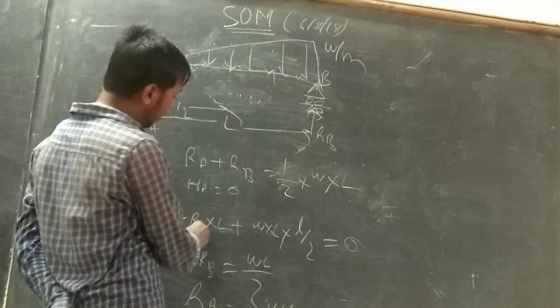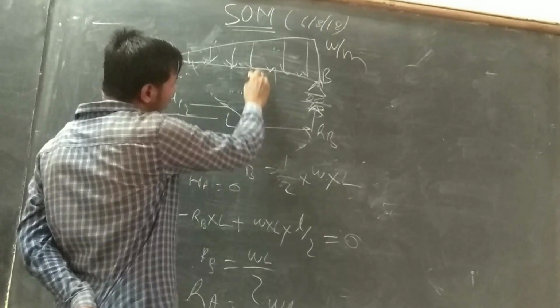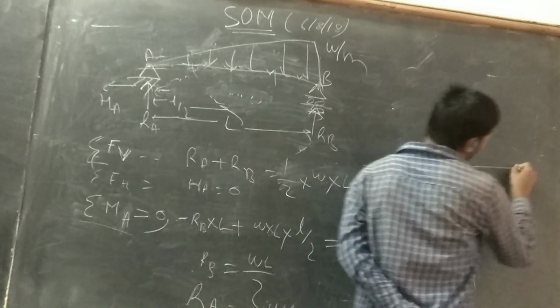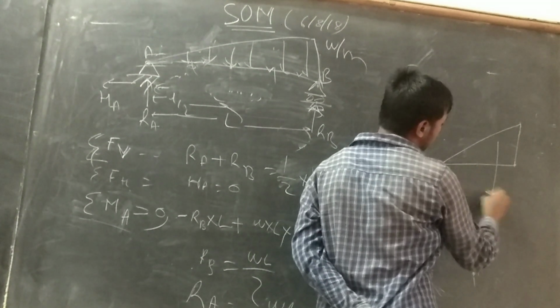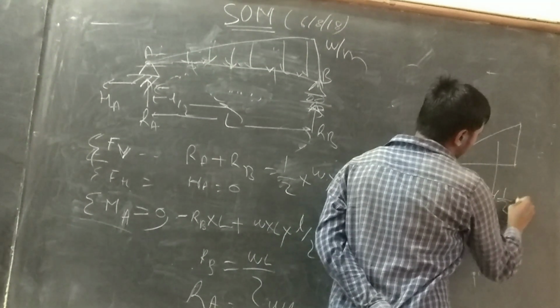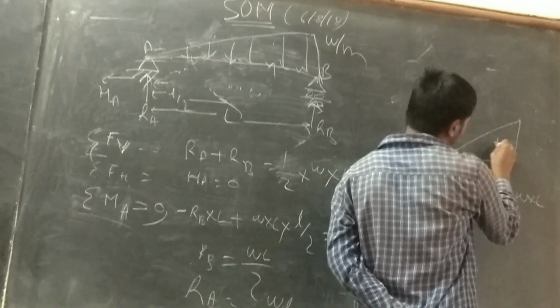The total load, the area of the triangle, acts at the CG of the triangle.